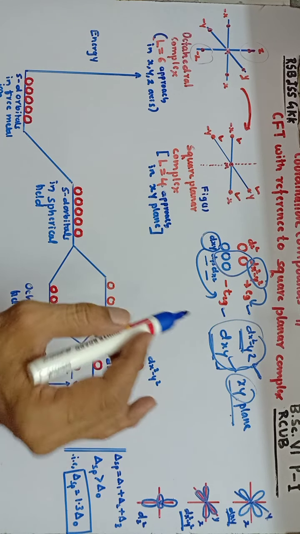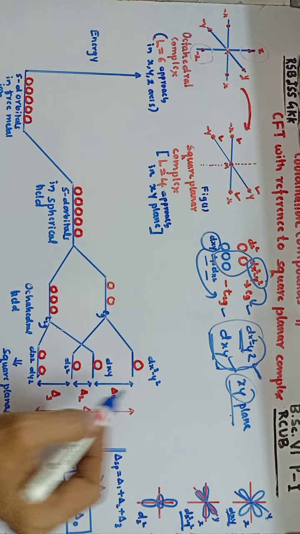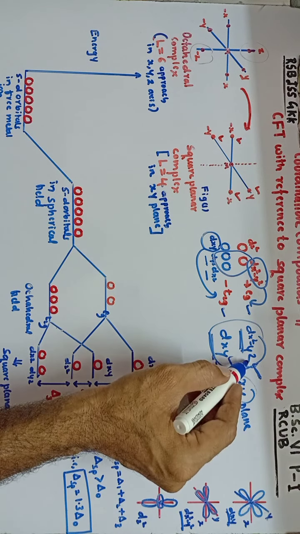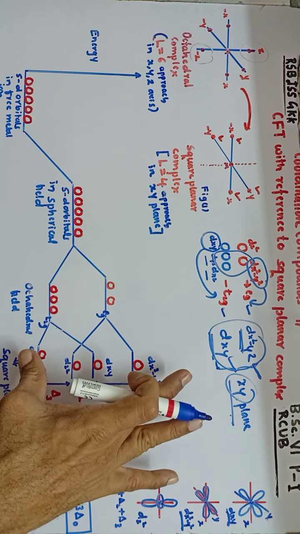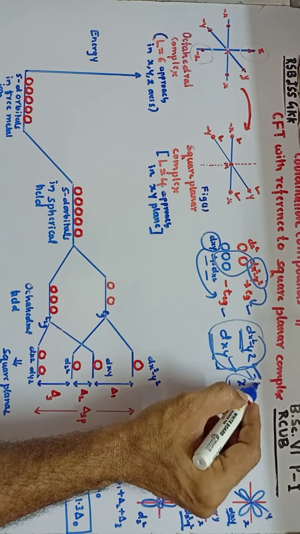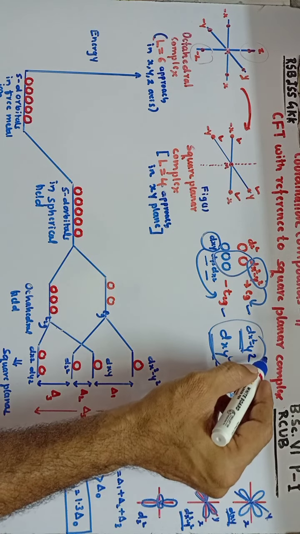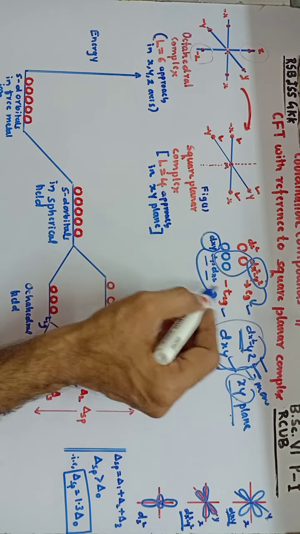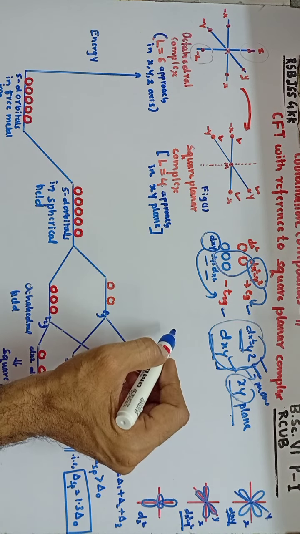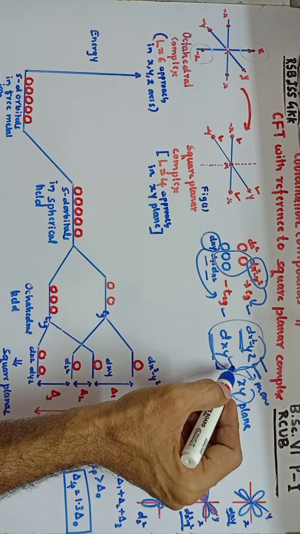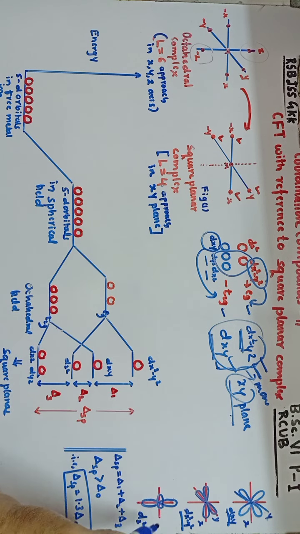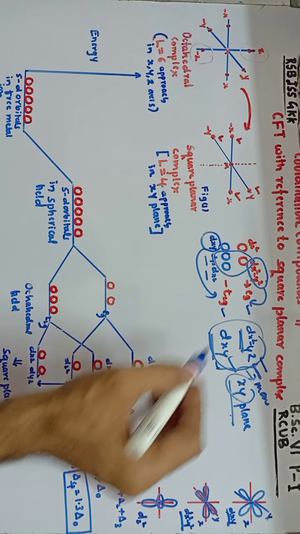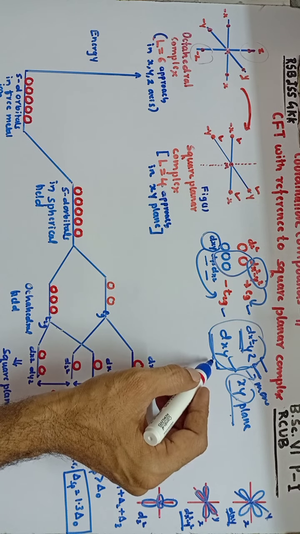So there are 3 facts we have to remember here while writing the crystal field splitting for square planar complexes. One is that for the 2 orbitals, dx square minus y square and dxy, the energy increases. Out of these two, the dx square minus y square orbital energy is more when compared to the dxy orbital, and the remaining 3 orbitals will have less energy when compared to these 2 orbitals. Further, since there is no ligand along the z axis, the dz square orbital energy decreases when compared to the dxy orbital.